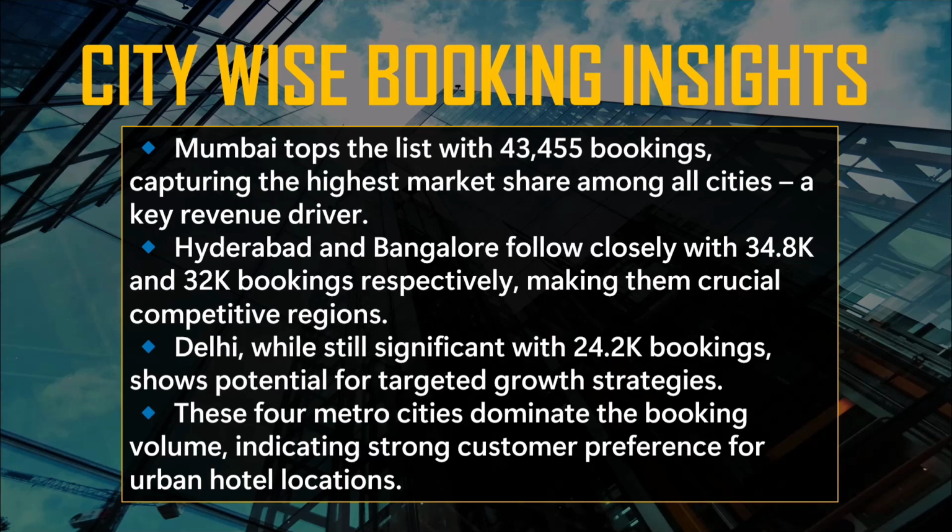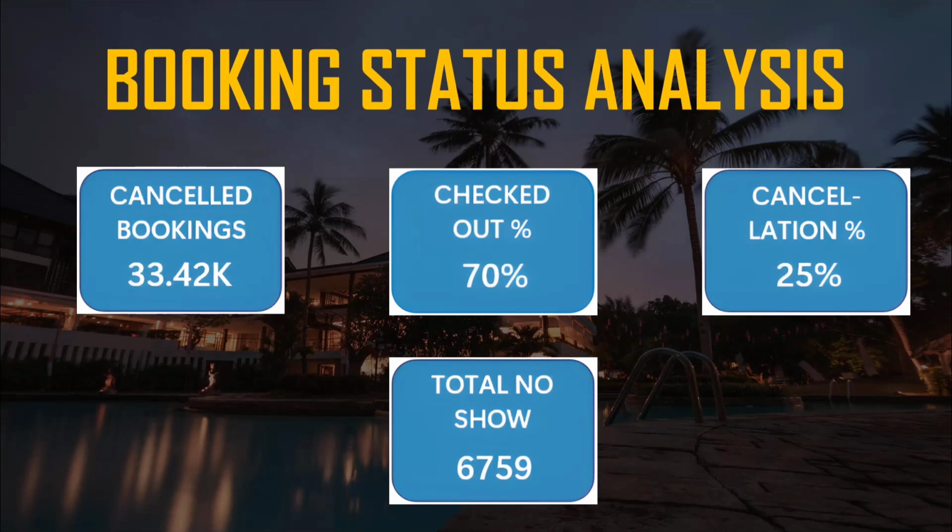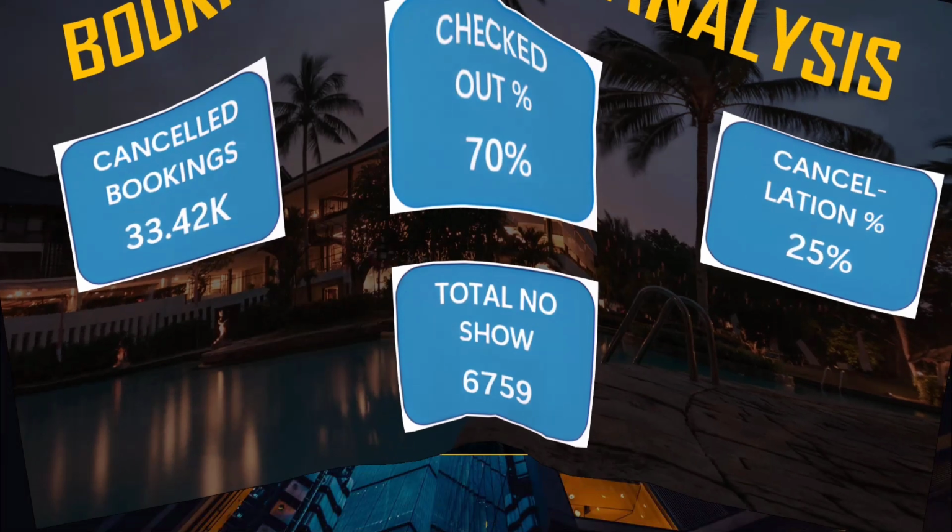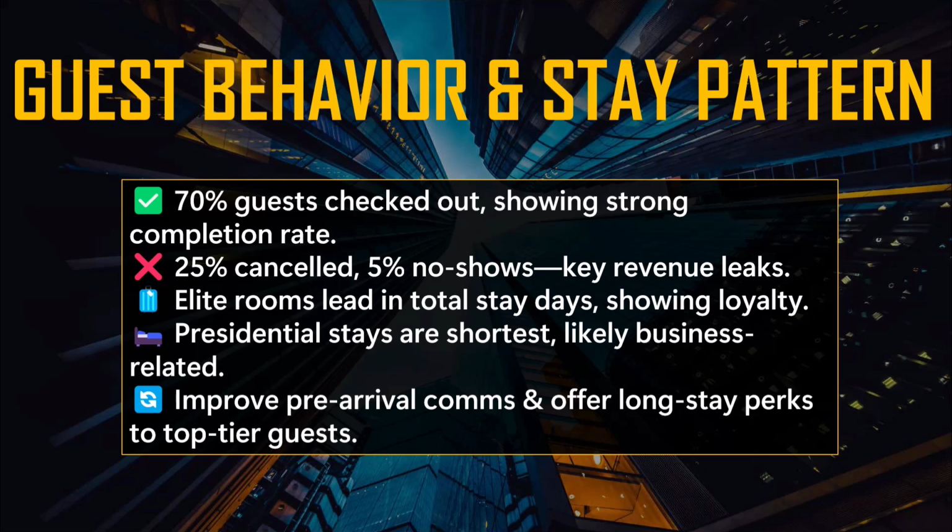And then booking status analysis. These are all four KPIs, which is total no shows. I misread that earlier, so I am going to tell you again, which is 6,759. As we have already talked about KPIs a lot, we can move on to the next slide, which is guest behavior and stay patterns. 70% of guests checked out, showing a strong completion rate, 25% cancelled and 5% were no shows.